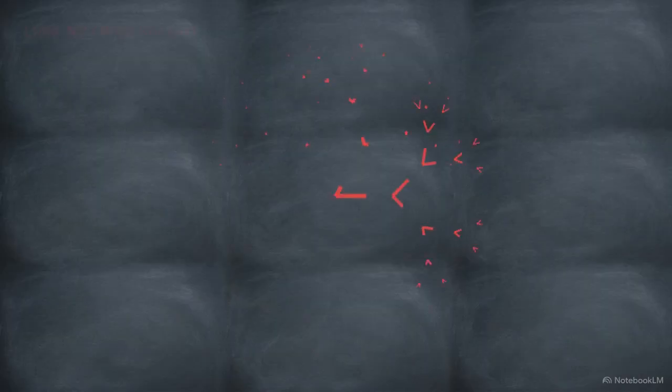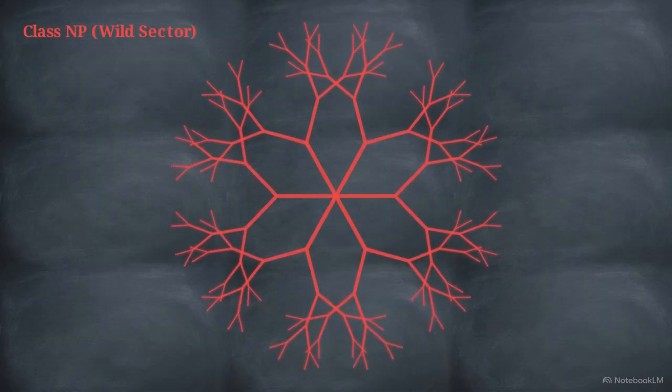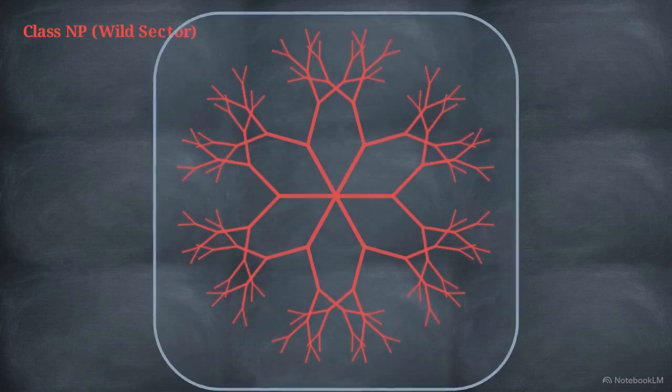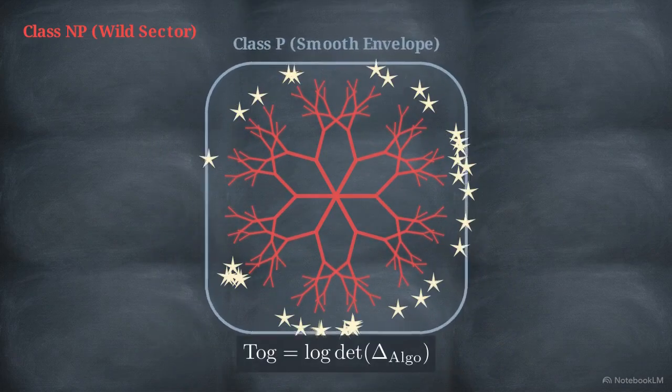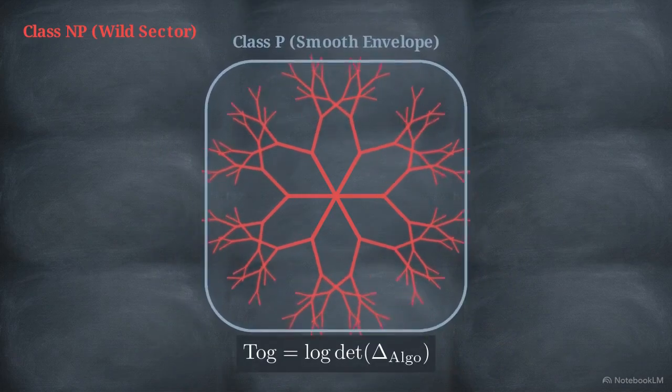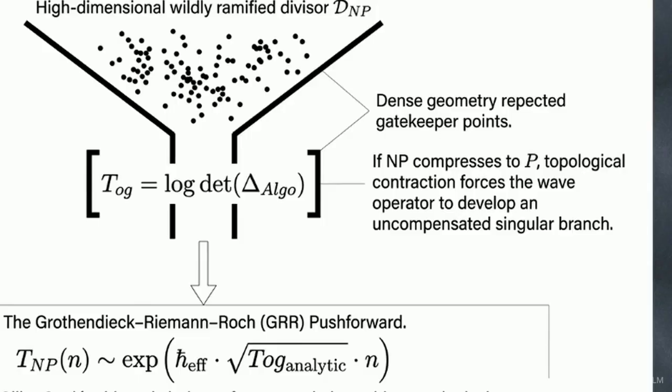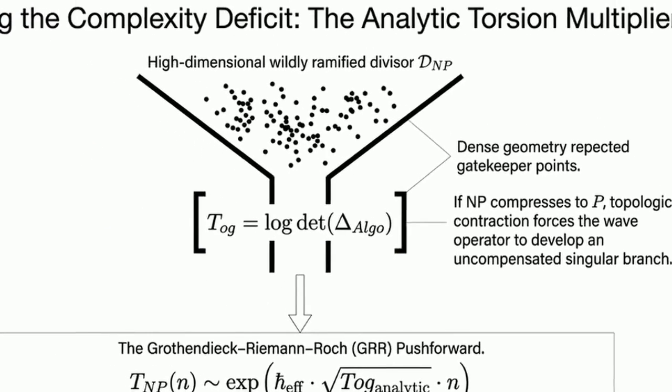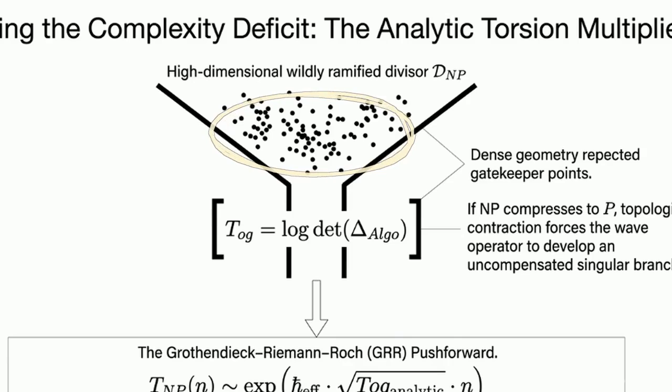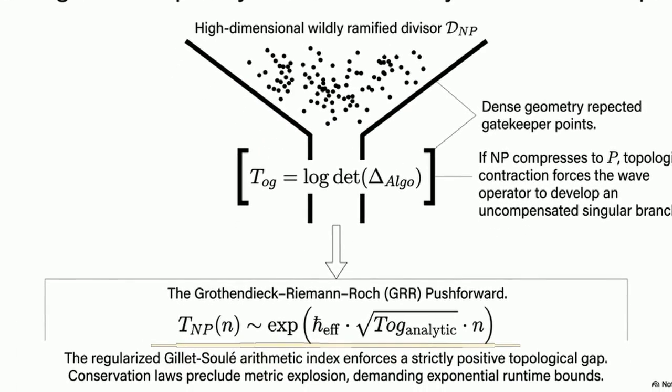We need to measure the geometric friction generated when this complex multi-sheeted structure is compressed into the smooth envelope of a polynomial-time algorithm. To measure this friction, we use analytic torsion, tracking responses to topological contraction. As the funnel illustrates, dense NP geometry is rejected, triggering a metric explosion. The bottom equation translates this into an exponentially scaling asymptotic runtime, proving a geometric obstruction prevents NP compression.